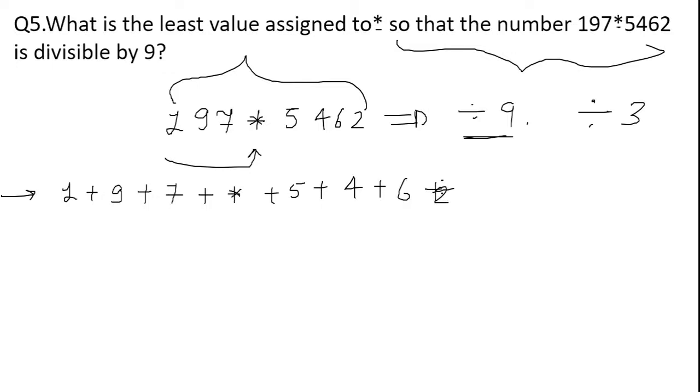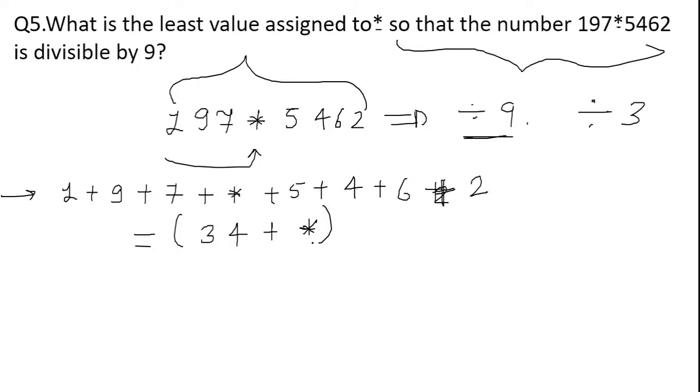Okay, so the summation for all this will be 10 and 17, and yes, this will give us a summation which is equal to 34. So 34 and star as it is. Okay, so what we have done, we have taken the summation first. We have taken the summation that is equal to 34 plus star.